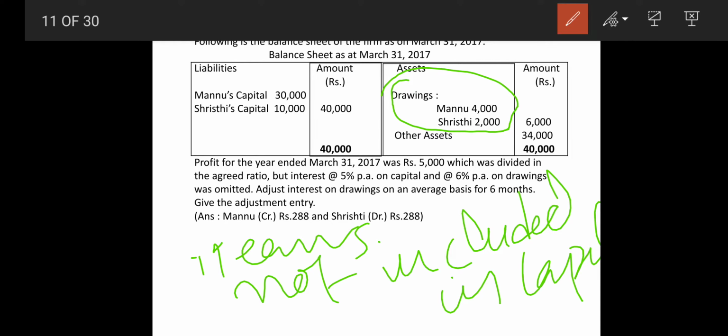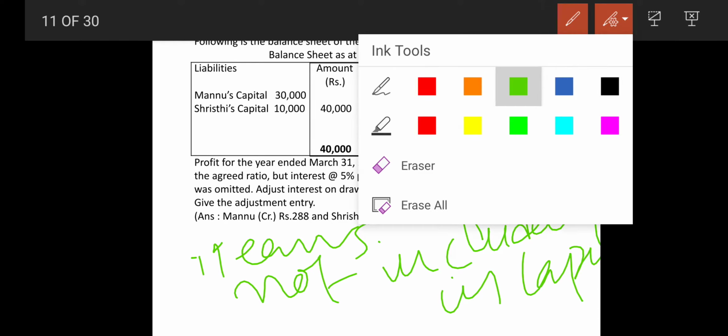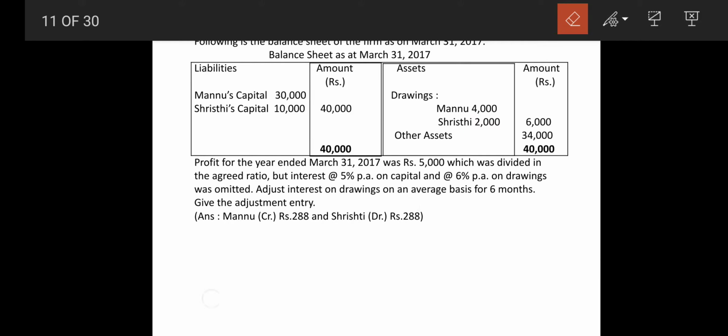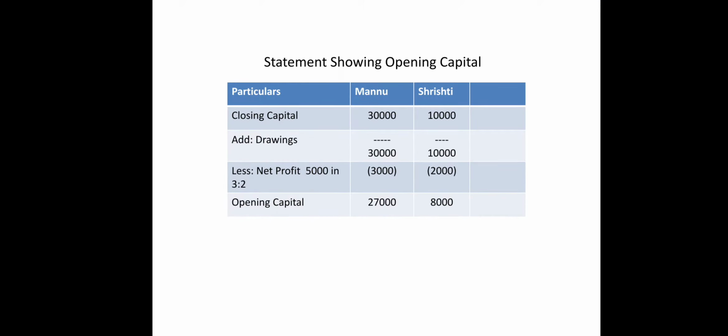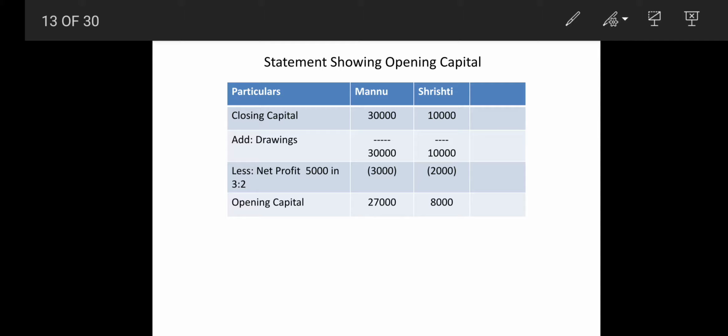So no issues, we do not have to add them, right? If it is added, then it will not be shown on the balance sheet. So here we show the addition of capital, and ultimately we get 30,000 and 10,000.